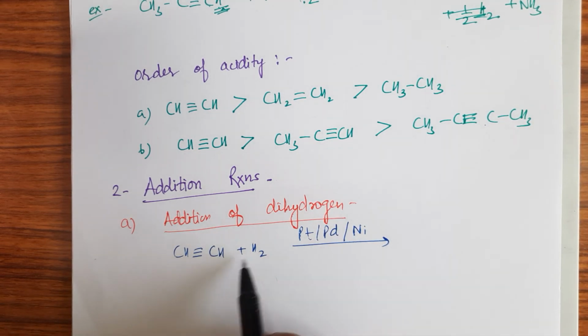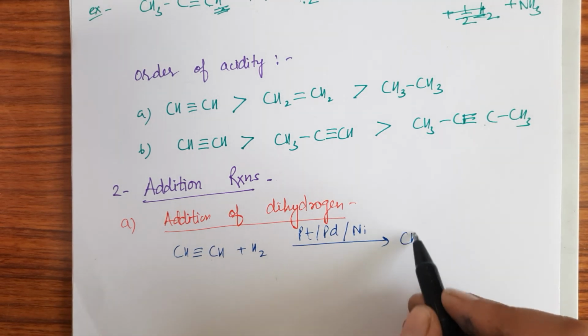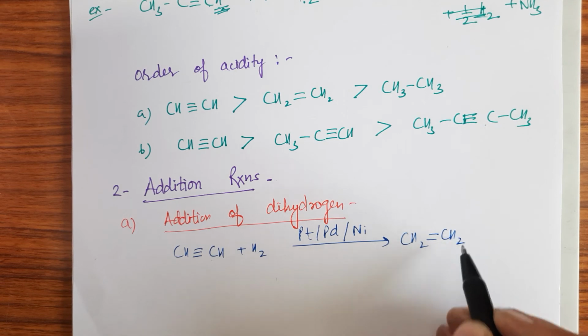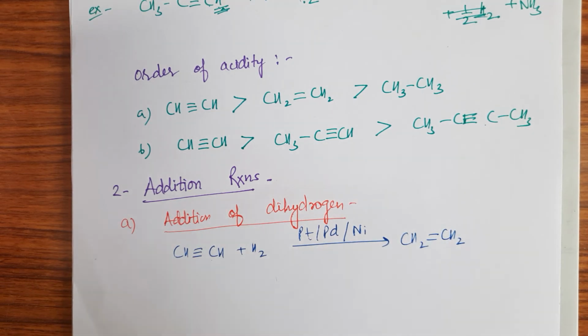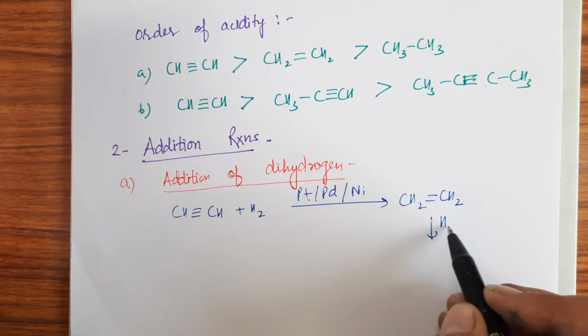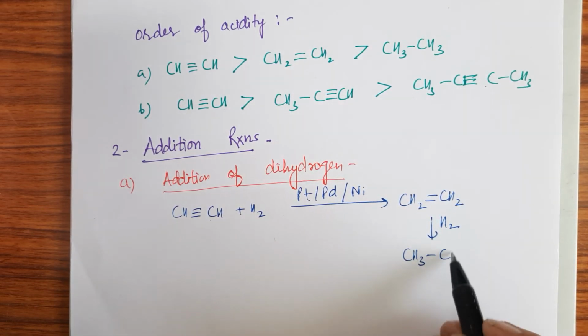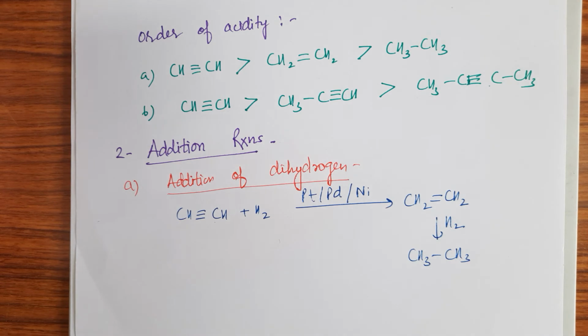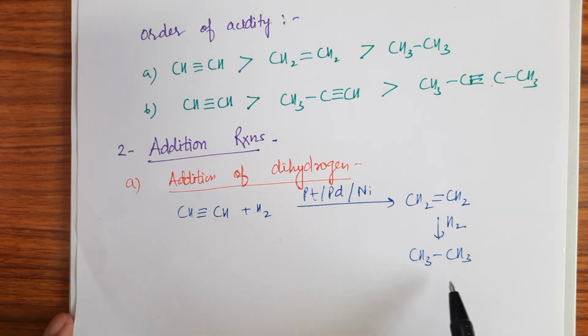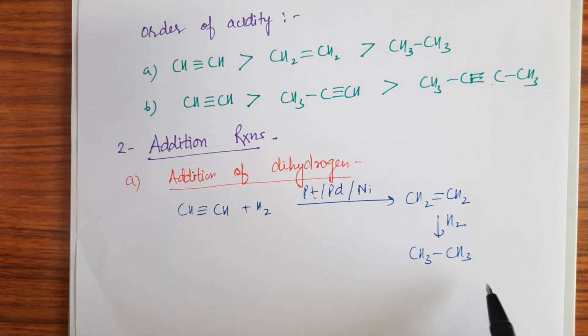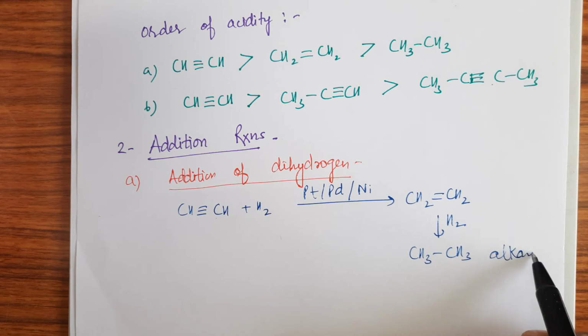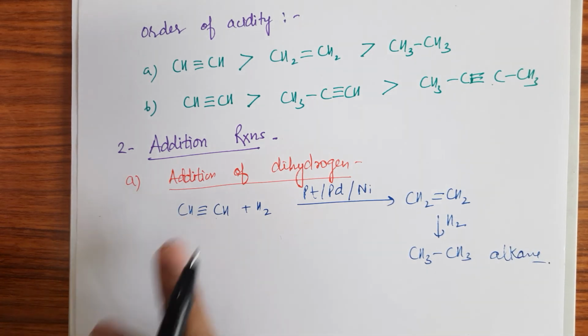So the first atom is added to this carbon, and here also, and it will get converted to CH2 double bond CH2, but still there is unsaturation, so further reaction takes place. Again CH3CH3, so the addition will take place till saturation takes place, right? So now there will be formation of alkane from this alkyne.